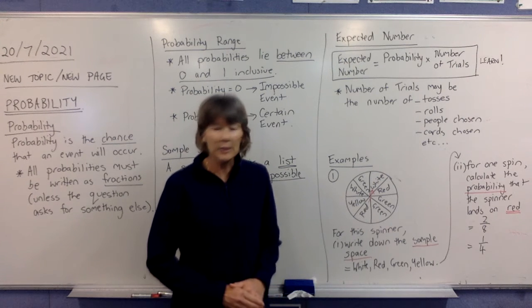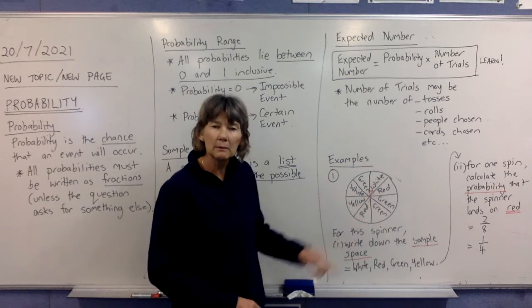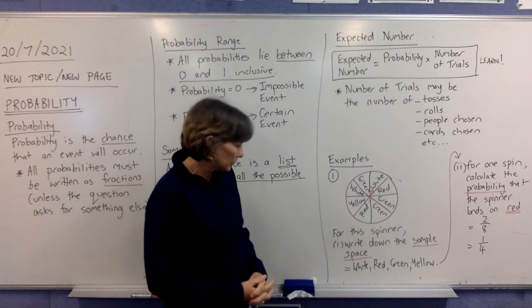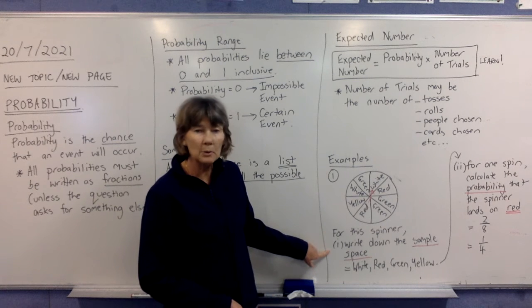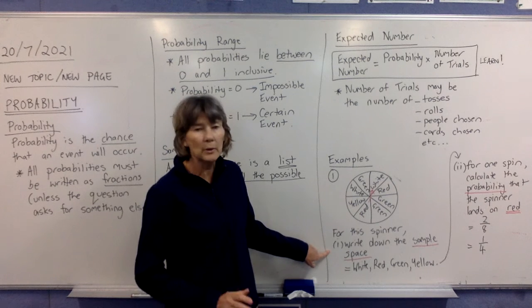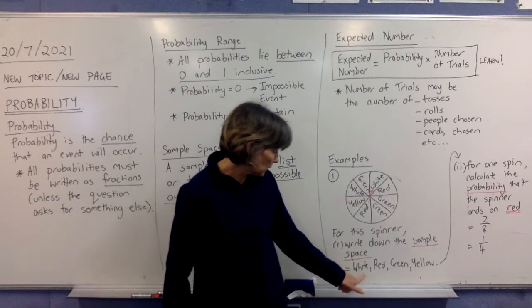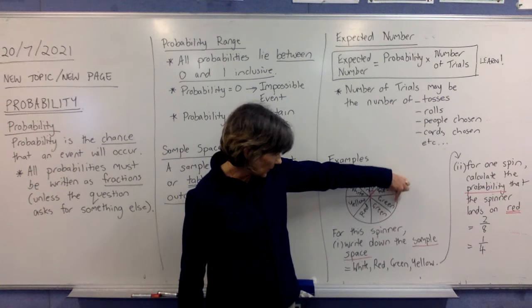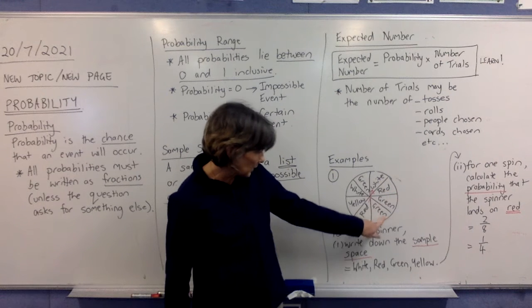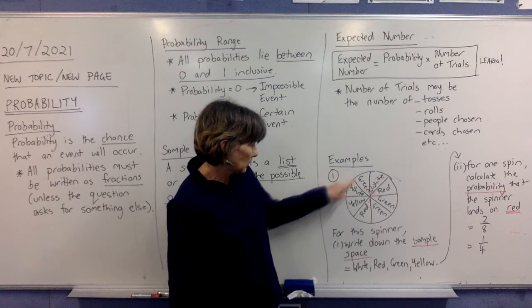Okay, so we're looking at our first example today. We're looking at a spinner. It's got all the colours written on the spinner of what we can land on. And it says down here, for this spinner, write down the sample space. So we're not doing probabilities, we're writing down a sample space, all the possible outcomes. So when you spin the spinner, what could it land on? Well, it could land on white, it could land on red, it could land on green. I'm not writing green down again, looking for a different one. And it could land on yellow. And we've already got those.